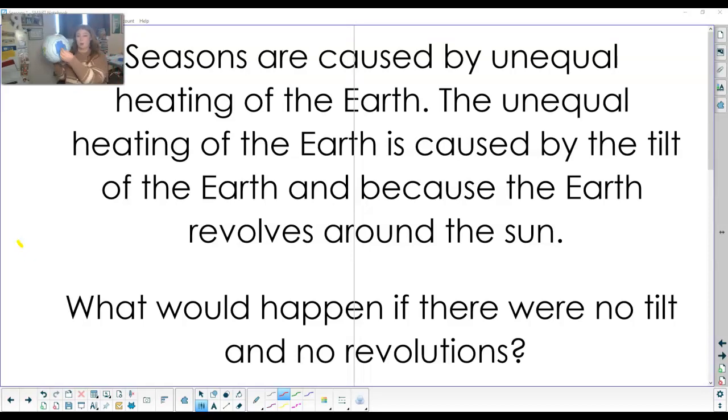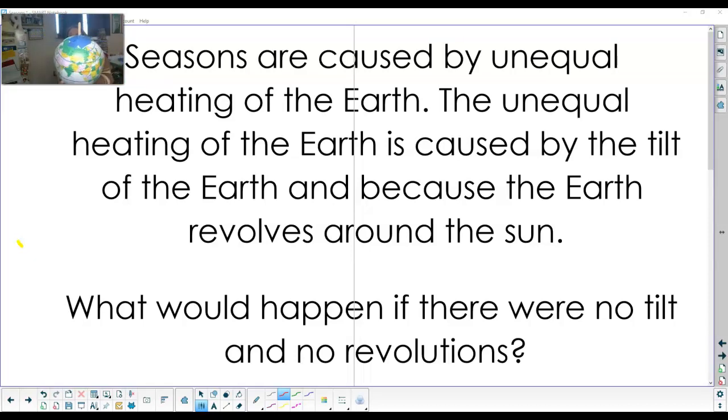So whichever pole is pointed toward the sun more is going to get more of that sunlight, and the equator is always going to get the most. And then the earth also revolves around the sun. If it just stayed in one place, it wouldn't matter if it was tilted. It would just constantly be the same. Even up here, it would just be the same. But once it starts moving around, that's when we start to see different parts of the earth.